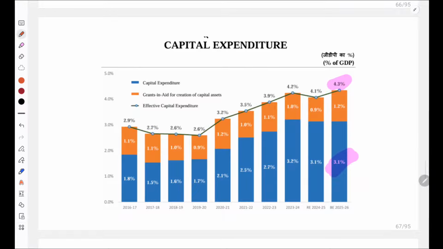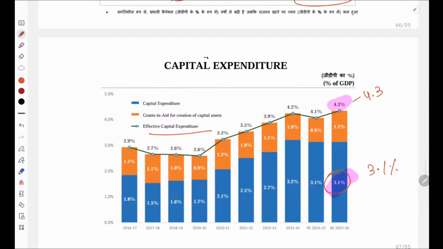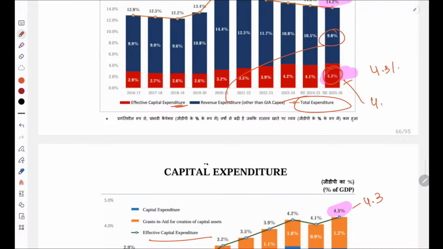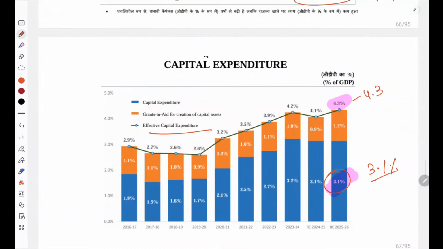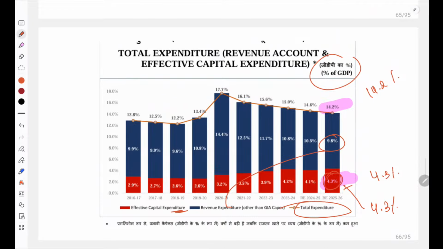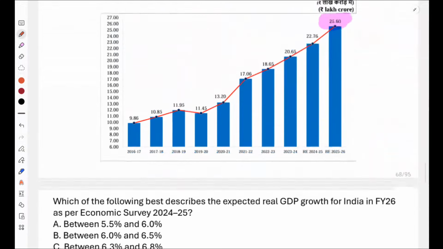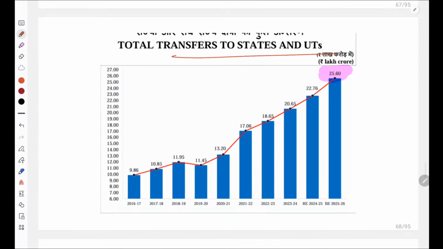For example, just keep in mind that this capital expenditure is around 3.1 percentage. Effective capital expenditure is around 4.3 percentage, जो हमने ऊपर करा था 4.3. This is effective capital expenditure. The capital expenditure is around 3.1 percentage, and the total expenditure is 14.2 percentage. I hope आपको समझ में आ गया हो ये जो भी whatever I taught you. Now, also total transfers to states and UTs have been 25.6 lakh crore. So please understand that also, that the total transfers to states and UTs have been 25.6 lakh crores.